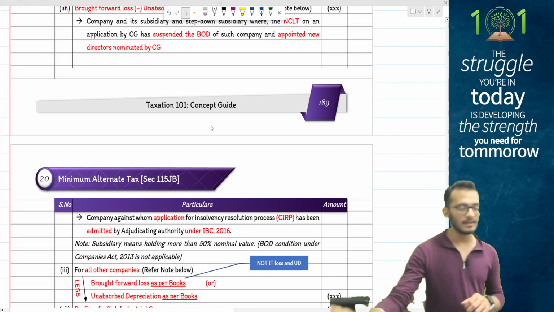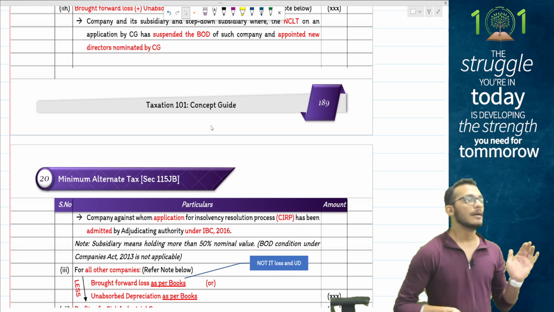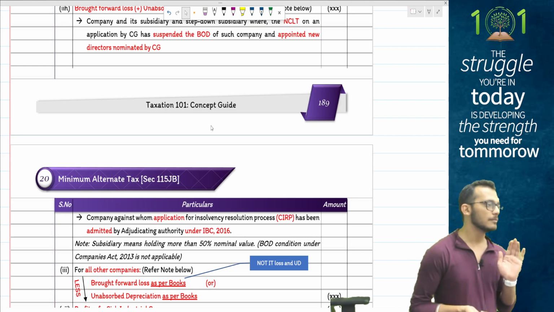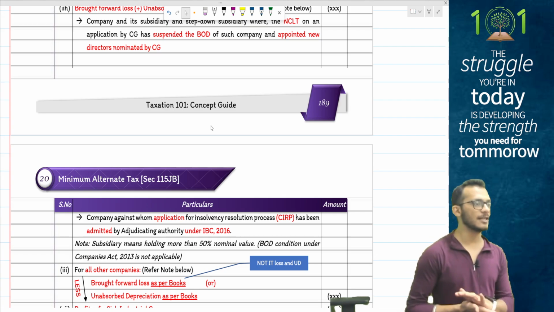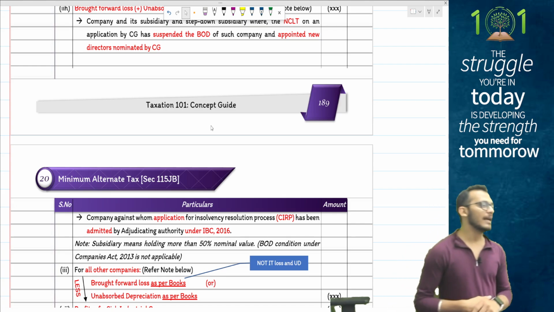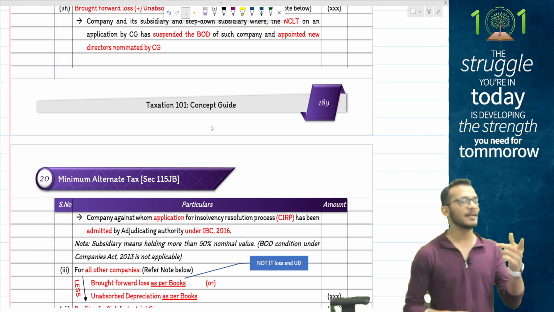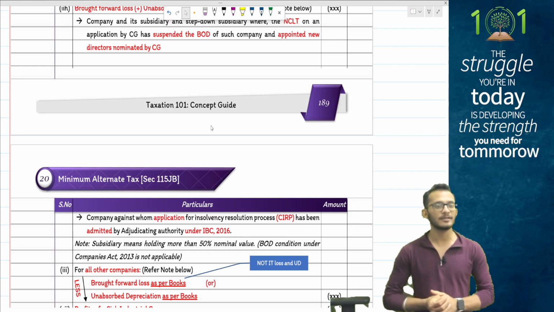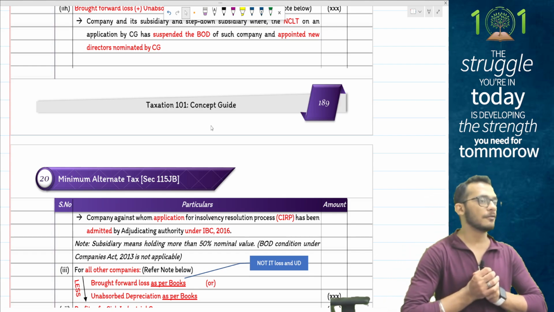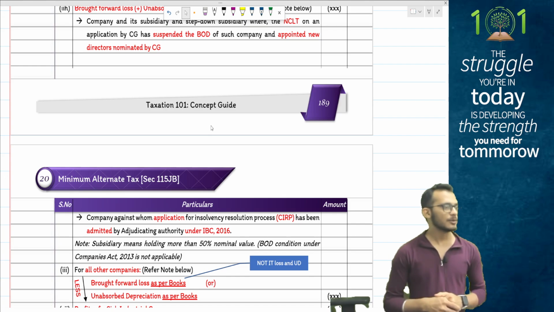So if I have to summarize this whole thing once again quickly, income tax says take the net profit, disallow all your provisions which are notional in nature, disallow all your provision for taxes which are anyway not allowed, add back depreciation as per P&L, claim depreciation as per P&L only to the extent it is not pertaining to revaluation of assets. Any kind of income which is exempt will get exempted under MAT also. Any kind of expenditure for this exempt income will get disallowed. Any kind of AOP income which is exempt will also get exempt. Any kind of expenditure on that will also get disallowed. Finally, any kind of notional items in P&L will get removed, and any kind of actual items will get included.